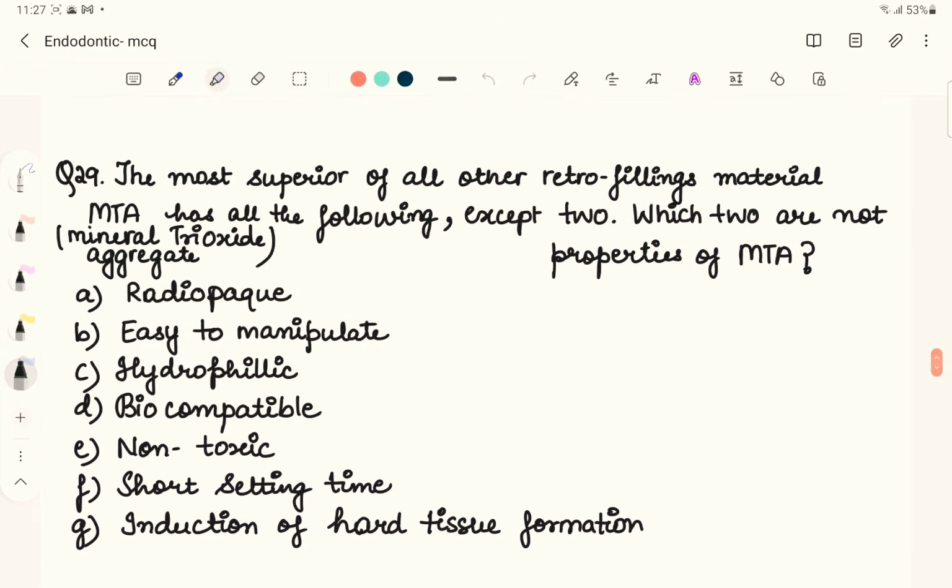The most superior of all other retrograde filling materials. So we know the retrograde filling material which we use nowadays is MTA, which is mineral trioxide aggregate. The question itself is telling us that it's the best material which we use, and it has all of the following advantages except two. So, which two are not the properties of MTA?